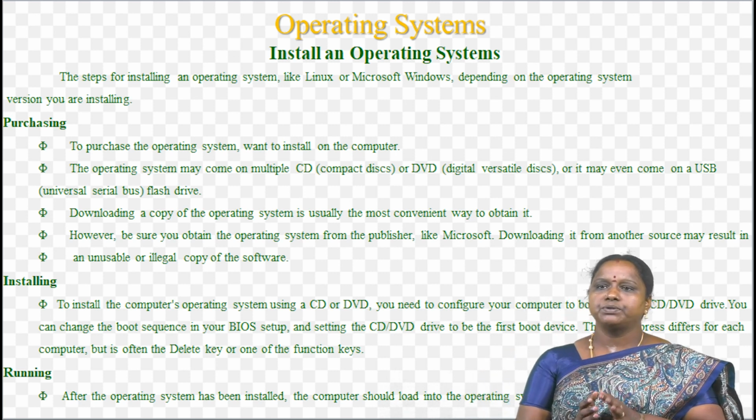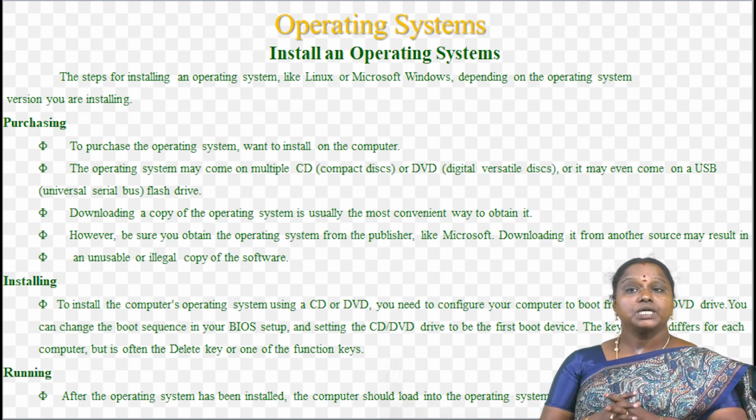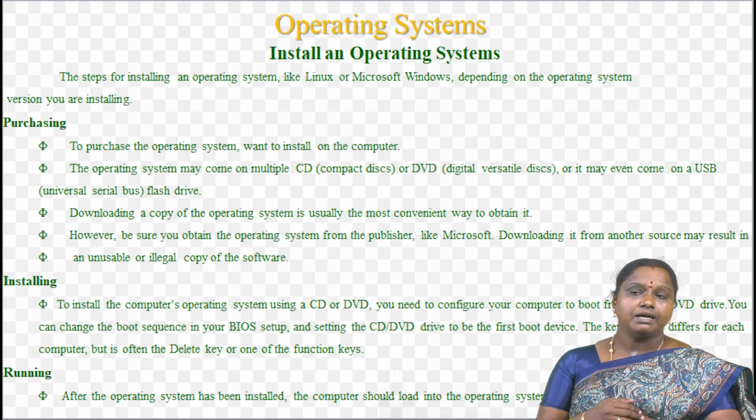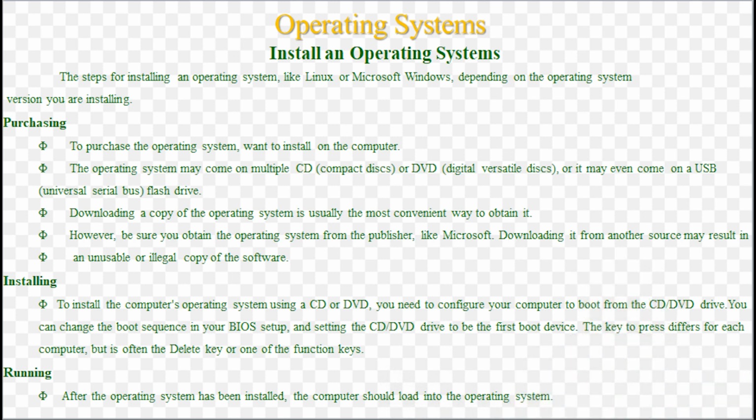And then second step to install the operating system is to install the computer's operating system using a CD or DVD. You need to configure your computer to boot from the CD or DVD drive. You can change the boot sequence in your BIOS setup by setting the CD or DVD drive to be the first boot device.